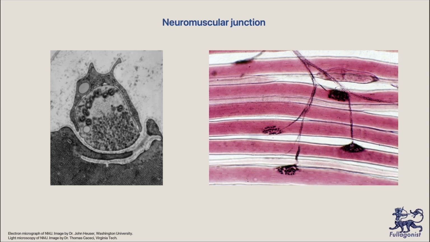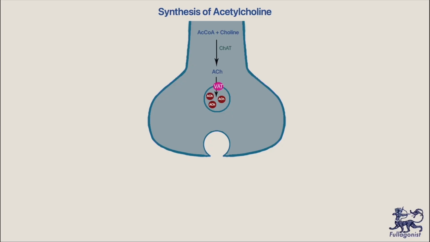Inside these tiny vesicles, there is the main parasympathetic mediator, acetylcholine molecules. We need to know how acetylcholine is synthesized and how neuromuscular transduction is happening. Acetylcholine is synthesized by joining acetyl coenzyme A and choline. This reaction is mediated by the enzyme choline acetyltransferase. After that, acetylcholine is pumped inside the vesicles via the VAT transporter. The mediator is stored inside the vesicles, which avoids degradation and facilitates release.